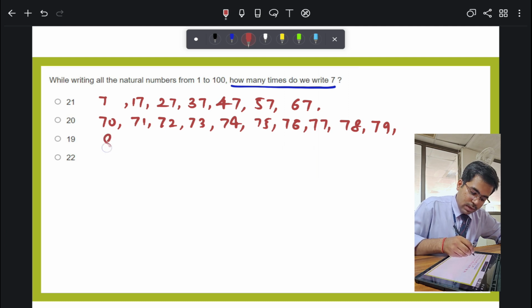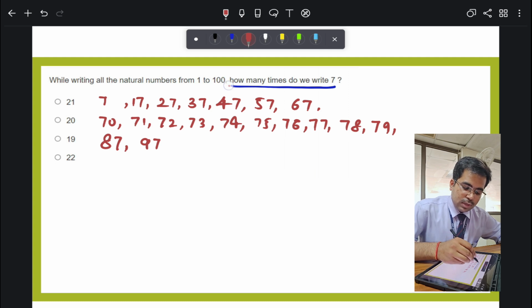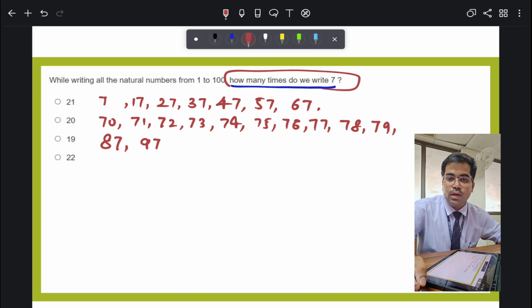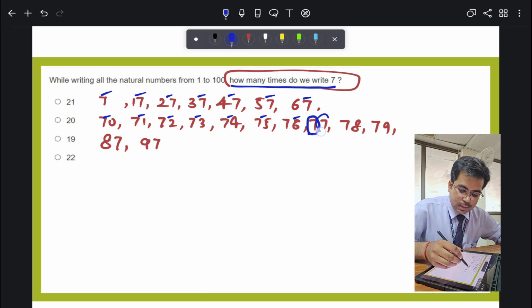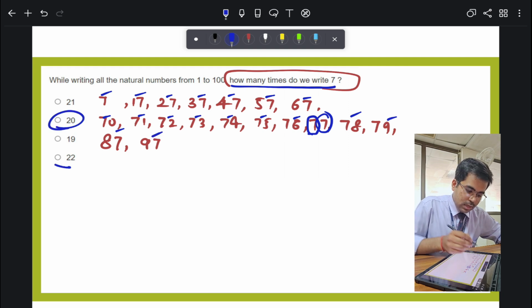After that we have 87 and 97. And the question was asking how many times do we write 7. So let's count it: 1, 2, 3, 4, 5, 6, 7, 8, 9, 10, 11, 12, 13, 14, 15, 16, 17, 18, 19 and 20. So the answer should be 20.